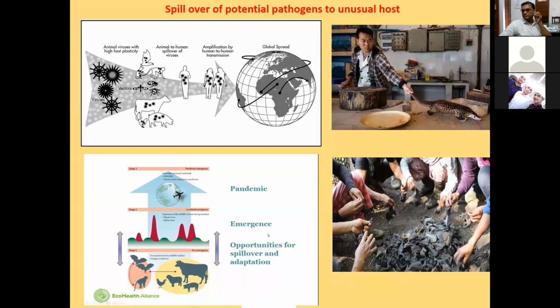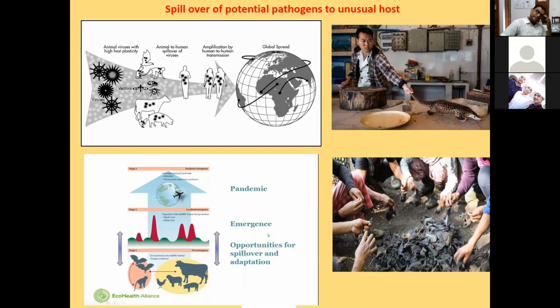Why are we stressing about the wild animals? Because wild animals usually do not come in contact with the human beings. They have their separate ecosystem and they maintain their cycle in their own ecosystem. But if we disturb their ecosystem or if we try to infiltrate into their ecosystem, the pathogen may also jump from those hosts to human beings. And that's why the role of wildlife is becoming important as we are infiltrating more and more in the wildlife ecosystem. That's why we are seeing more and more types of wildlife diseases in human beings.